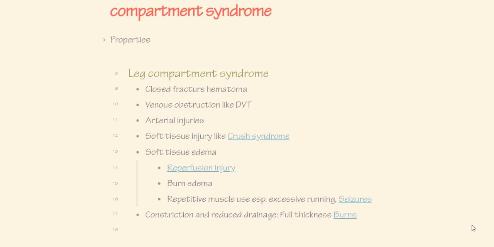Important topic, that is compartment syndrome. So compartment means a space that is surrounded by a relatively inelastic substance, like in muscle compartment, muscle fascia, or surrounding muscles, like abdominal compartment, like brain, cranial cavity. At that time in brain we call it as intracranial pressure, but generally it refers to increase in the pressure of the compartment.